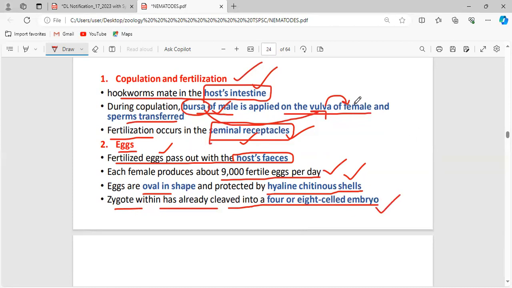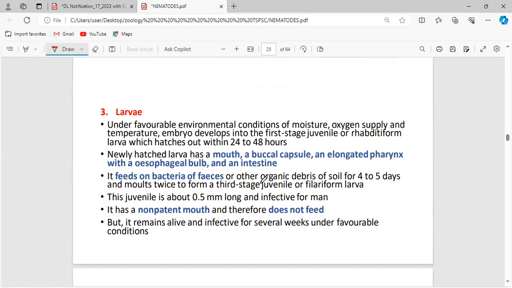As a result of fertilization, the zygote will be formed and covered by the protective shell. After the zygote, the process occurring is cleavage. As a result of this cleavage, the zygote will be cleaved into a 4 or 8 celled embryo. We can call it the morula stage.